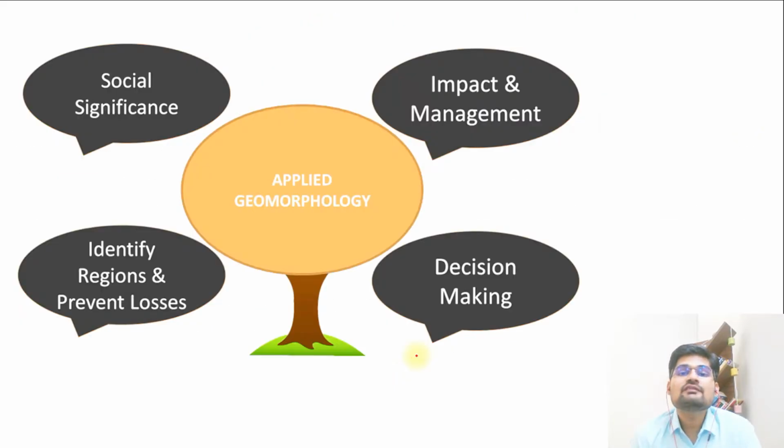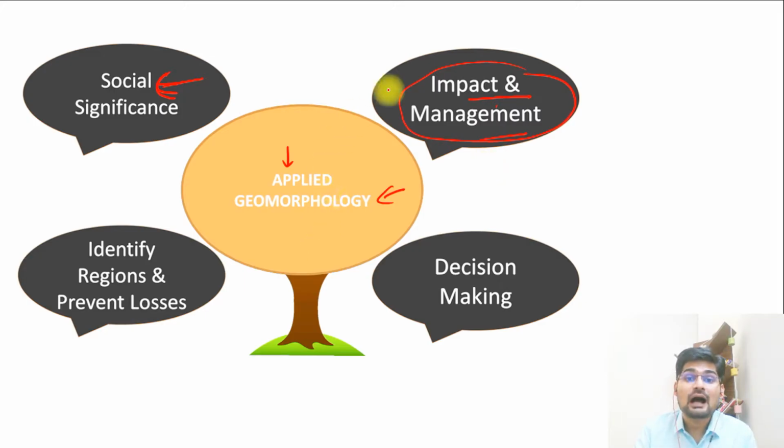In the basic way, we can understand that if this is the tree of applied geomorphology, what are its various fruits or components? One is its social significance. How, as a society, rural or urban, plain society or mountain society, if we talk in terms of landforms, is it significant to us? Then its impact and management. How do these geomorphic processes, these landform making and denudational processes, have an impact, and at the same time how are we as human beings impacting those processes, landforms, slopes and valleys?